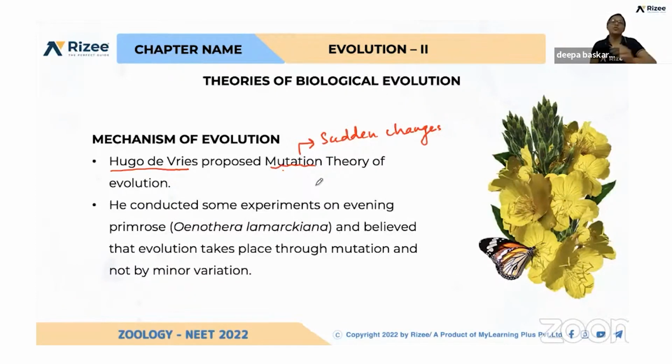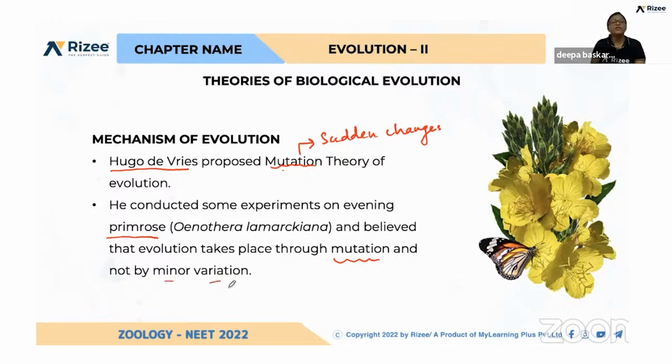So again, he also proved with so many experiments. One of the experiments given in NCERT is primrose, Oenothera lamarckiana. Okay, so he proved with this plant that evolution takes place through mutation. Mutation is responsible for evolution, but not the minor variations.